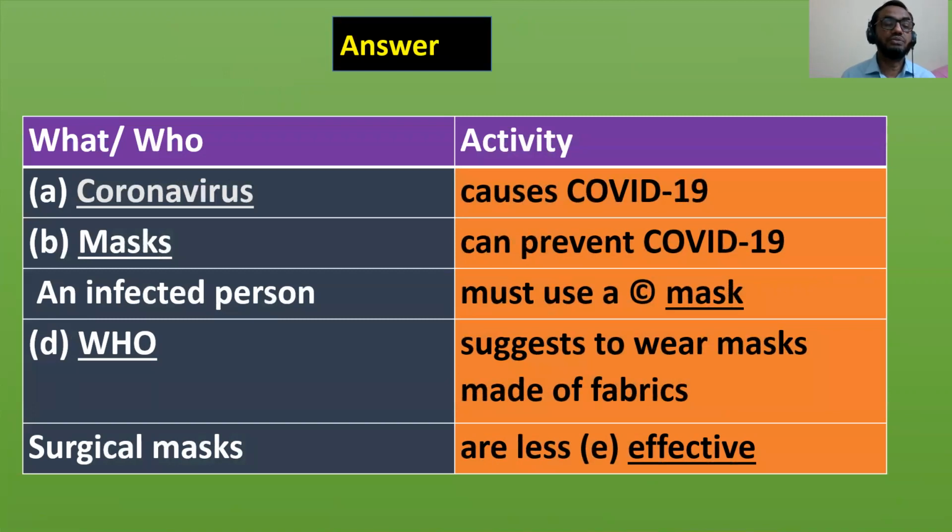What and who, activity. Number A, coronavirus causes COVID-19. Okay. B, masks can prevent COVID-19. An infected person must use a mask.